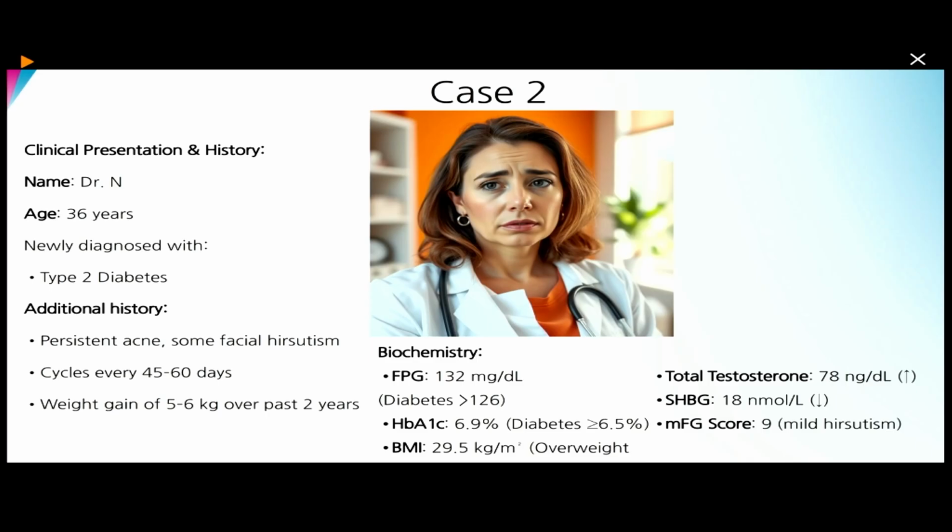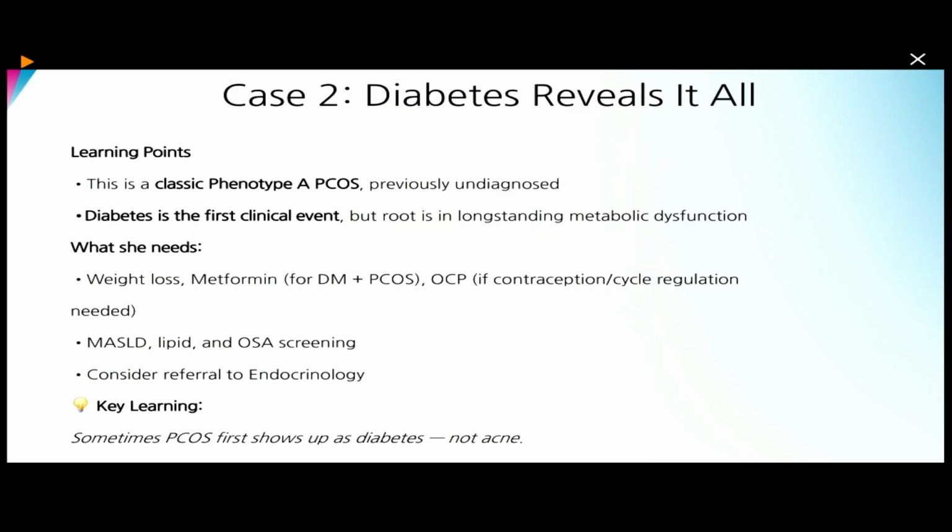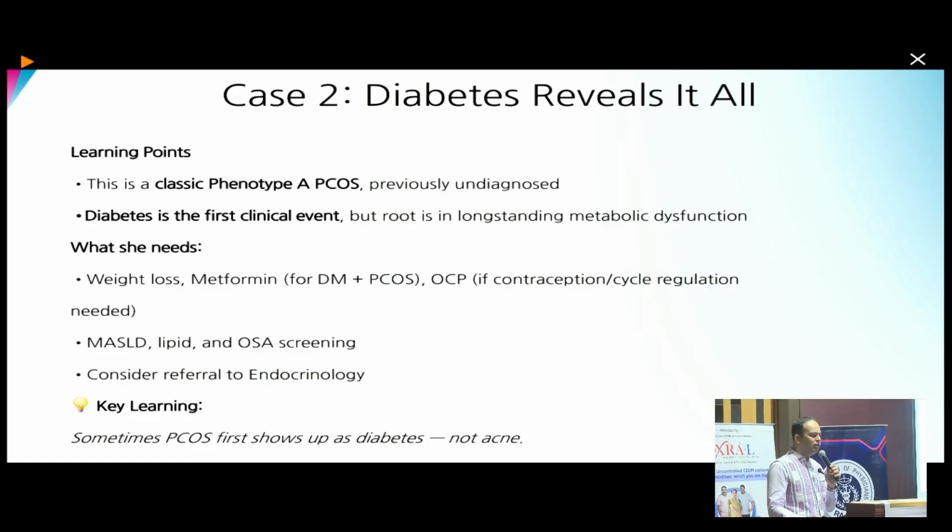So this is a common presentation in a physician clinic. So it's a classic phenotype A PCOS, which presented in terms of diabetes. So the patient would have had irregular menses previously, but we did not pick it up earlier in her life. And so the management requires screening for any metabolic complications like MASLD, lipid profile, and OSA screening. And we can consider referral to endocrinology.